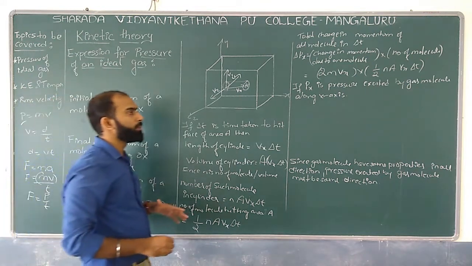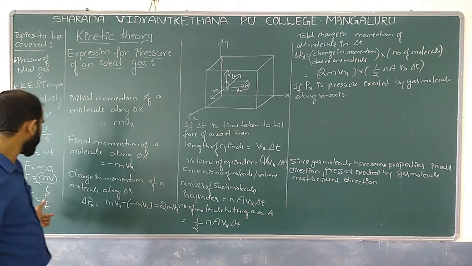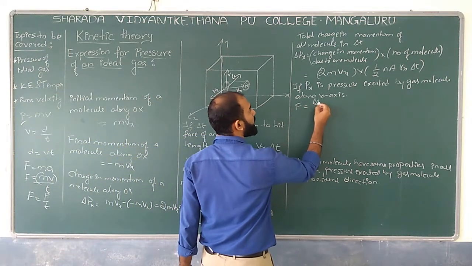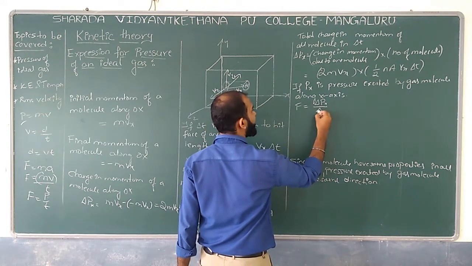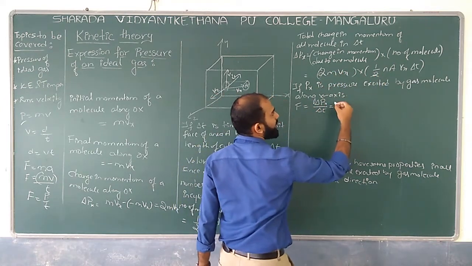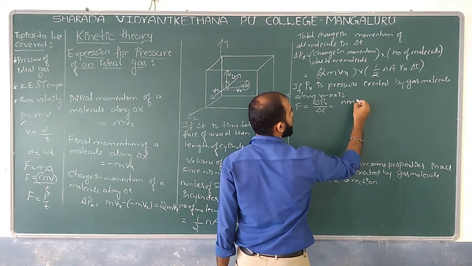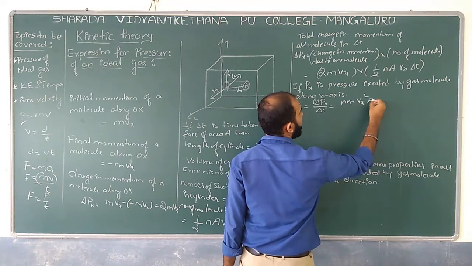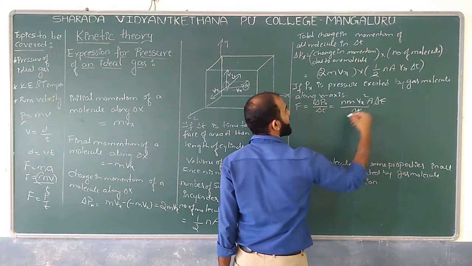So one more relation you have to remember. First we write the F value. F equals delta Px divided by delta t, which is equal to delta Px, and for the value you have got, 2 will get cancelled. Then what is remaining is nm Vx whole square into A into delta t divided by delta t, and delta t will get cancelled.